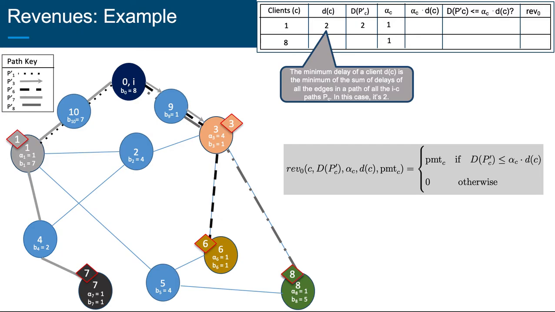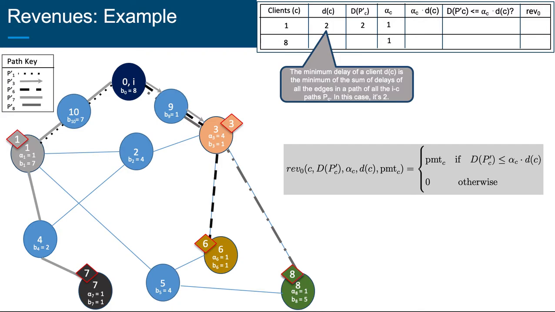This is because if you start from node 0, the content provider node denoted by I, then we have the current path p dash of 1, the dotted line from node 0 through node 10 to node 1. But we can also go from 0 to 1 through node 9, then node 3 and 2, and then finally node 1. But that involves 4 edges and is going to have the path delay value equal to 4. Now it's easy to see that the minimum delay d of c for client 1 must equal 2.